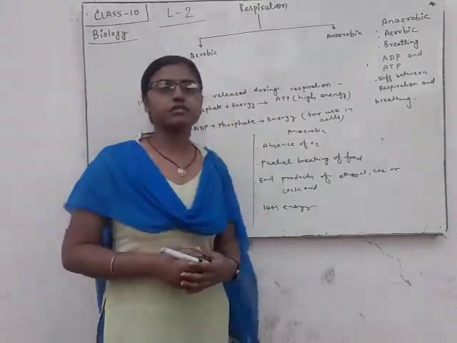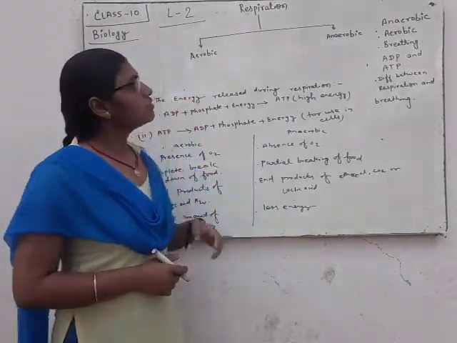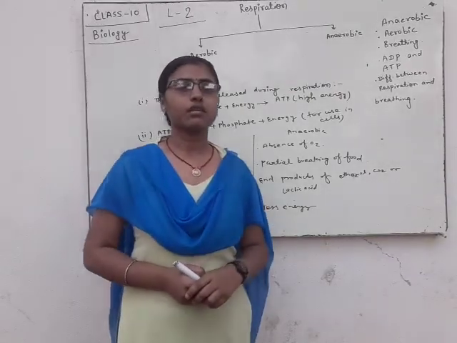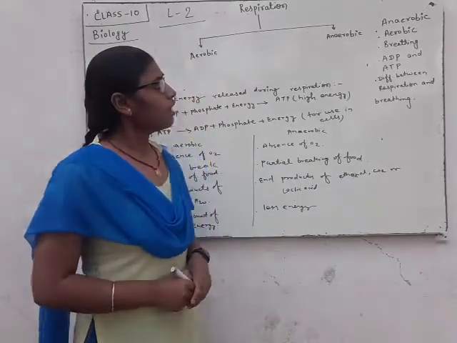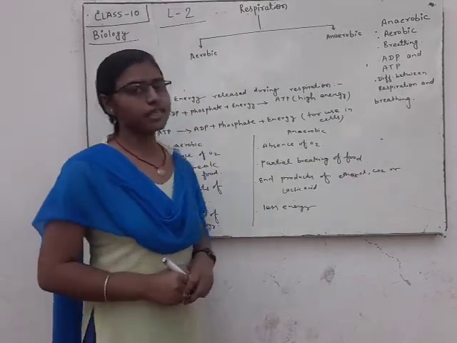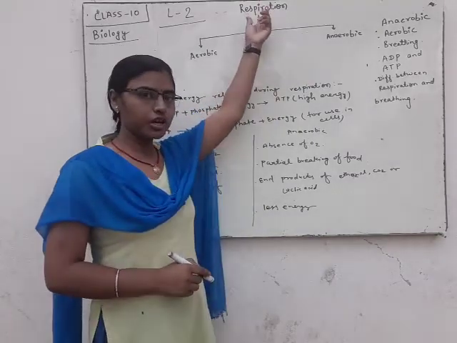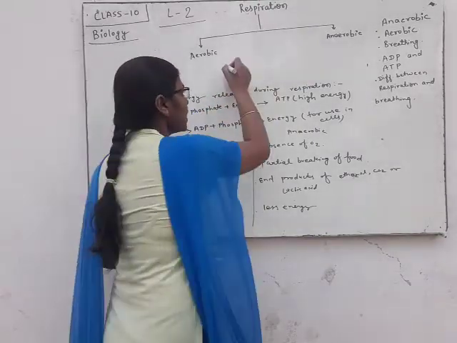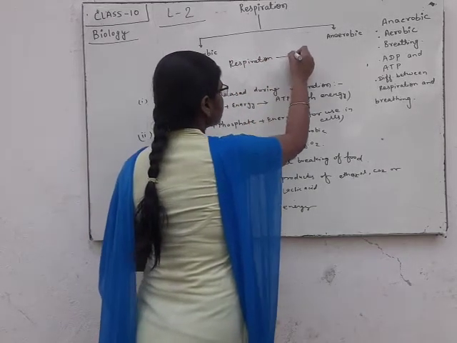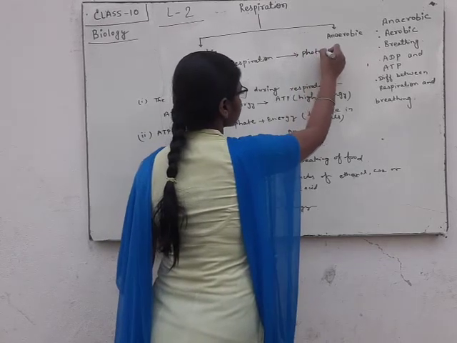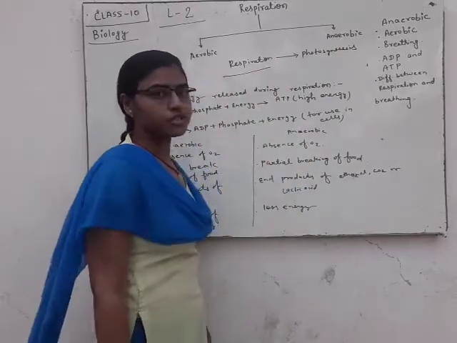What is respiration? In lesson 1 you have learned about photosynthesis, and if you understand photosynthesis, then there is no difficulty with respiration, because respiration is the opposite of photosynthesis.